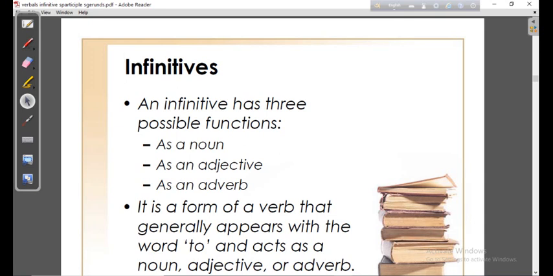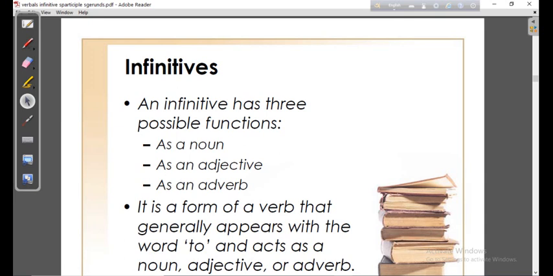It is a form of a verb that generally appears with the word to and acts as a noun, adjective, and or adverb.